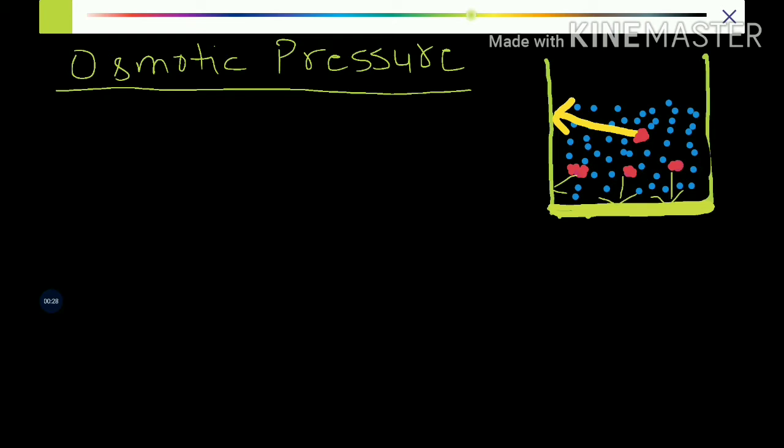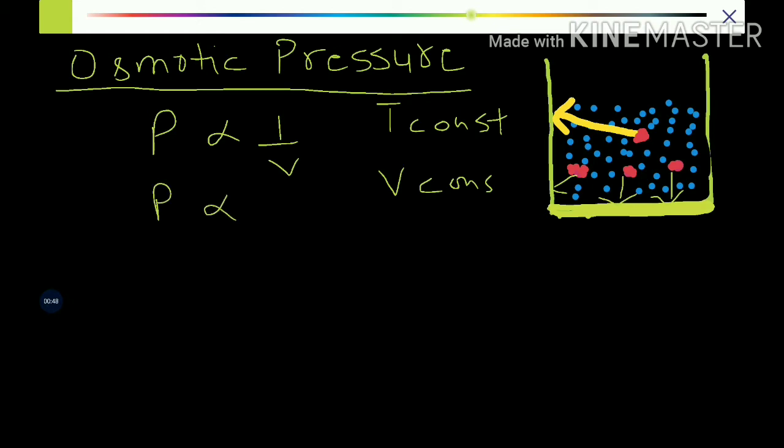For example, according to Boyle's law, the pressure is directly proportional to 1 by V. That means pressure is inversely proportional to volume, temperature remaining constant. Similarly, if volume of the gas is constant, pressure is also directly proportional to temperature. So on this solution also, which is very dilute in nature, we can say these laws are applicable.